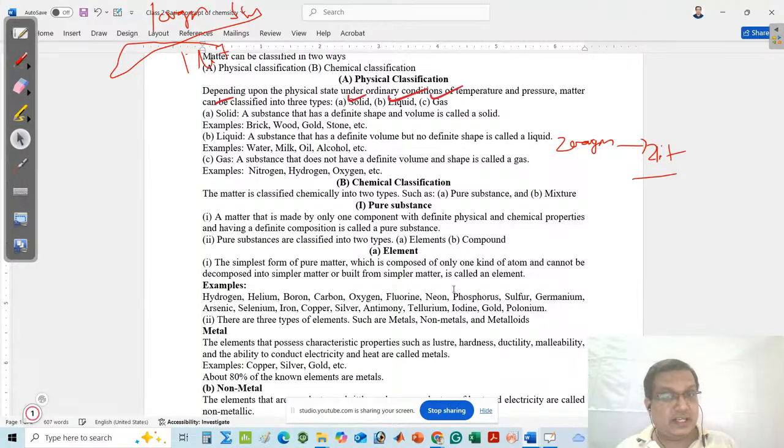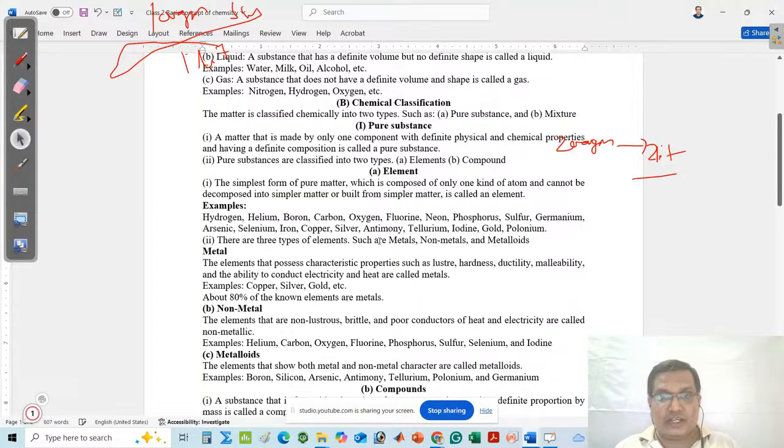It has variation in its physical and chemical properties. It does not have definite composition. You can change the composition. Finally, again I will repeat what a pure substance is. A pure substance is matter which is made by only one component with definite physical and chemical properties and having definite composition. This is the definition of pure substance.